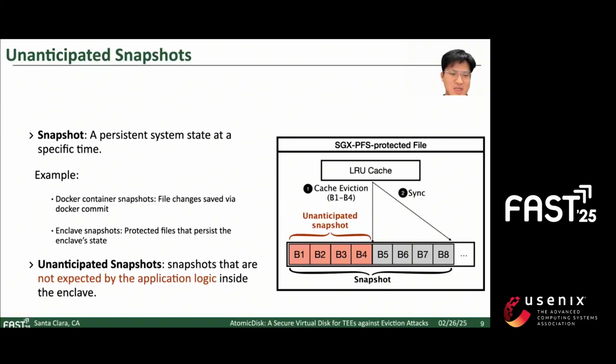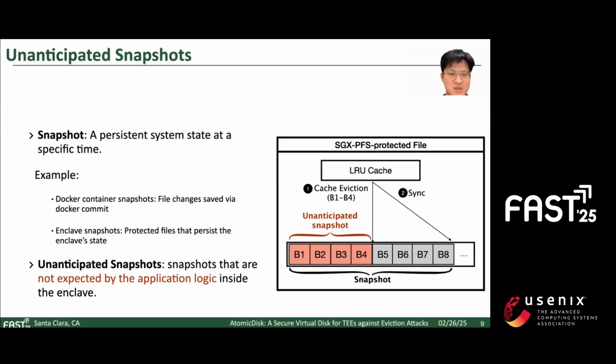Let's consider SGX-PFS as an example. Imagine an application within an enclave writing a series of data blocks to an SGX-PFS protected file. Ideally, from the application viewpoint, these blocks should be written and persist as a single unit. However, here is where the problem arises. When the cache within SGX-PFS reaches its capacity, it initiates an eviction process.